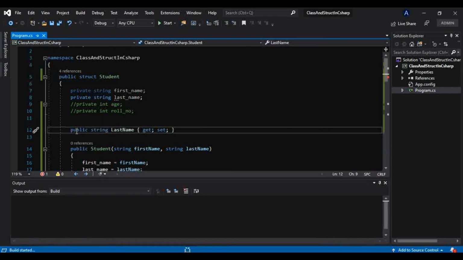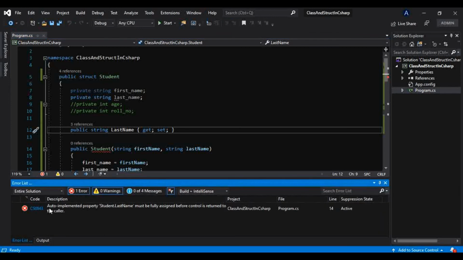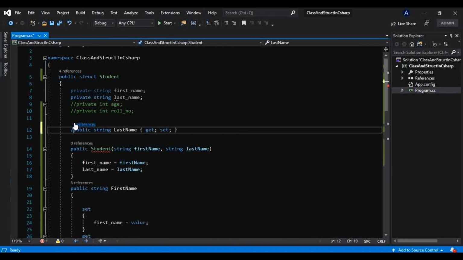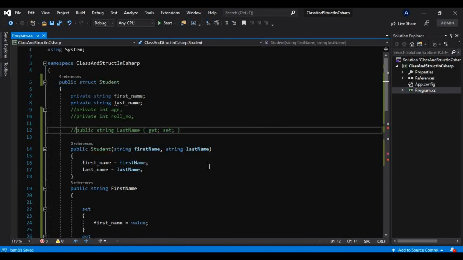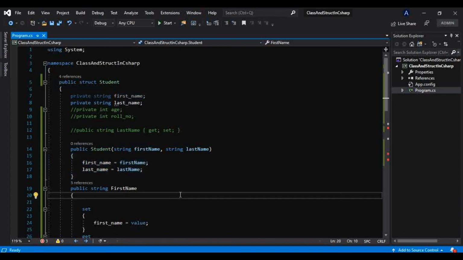If I build this, being a struct, this will throw this error: auto implemented property student last name must be fully assigned before control is returned to the caller. So that is the same reason I have told you. In case of auto implemented properties as well, this field will not get fully assigned first, and before that we are assigning them in this constructor as well. So that is why.